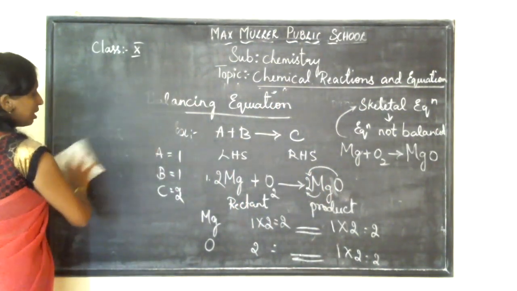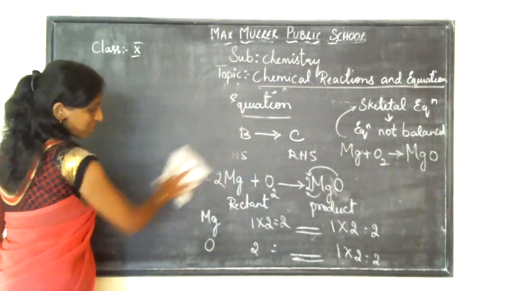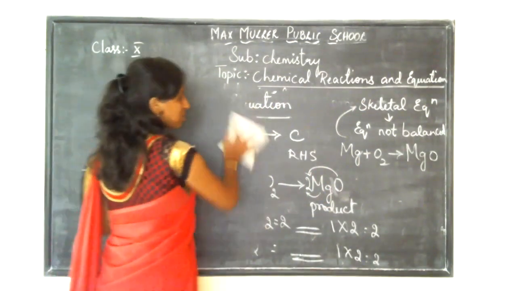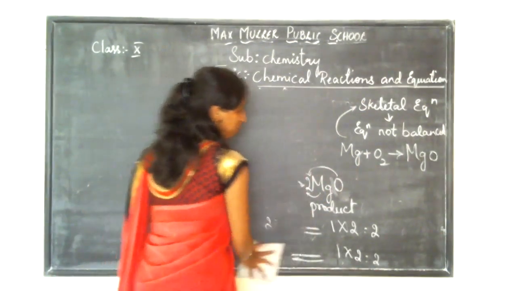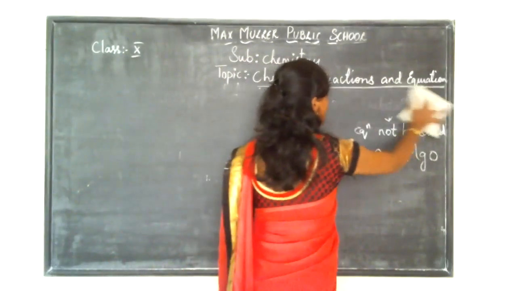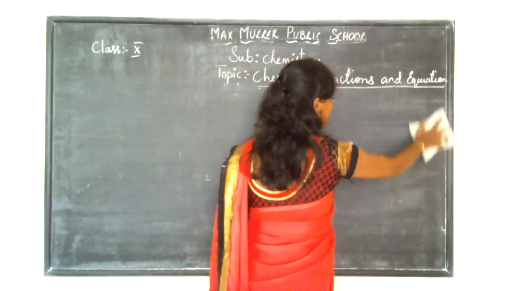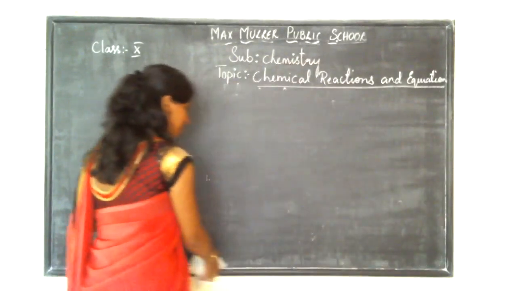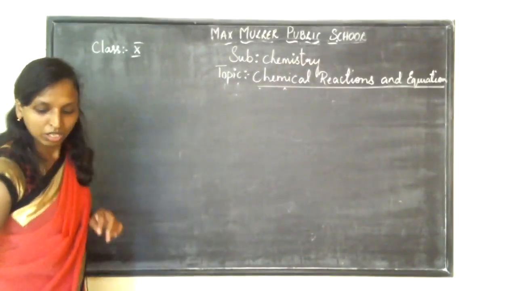Is it clear? Let me give you some more examples to balance the equation. This is all basic, children. You people should know how to write an equation first. Then after writing the equation, you have to know whether it should be balanced or not. Okay. Next.